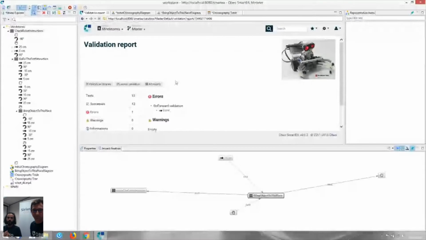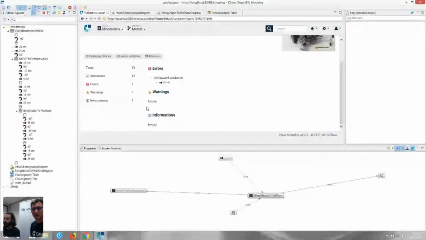The rule defined in my repository is that the go forward instruction must have a value superior or inferior to 0. In our case, we can see we have one instruction with the value equal to 0. So the report shows this error. I can modify this value.